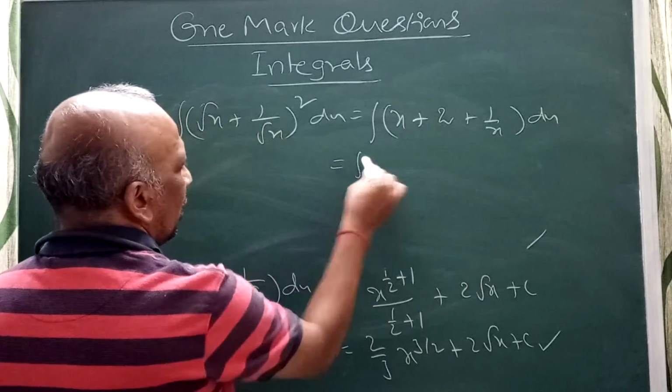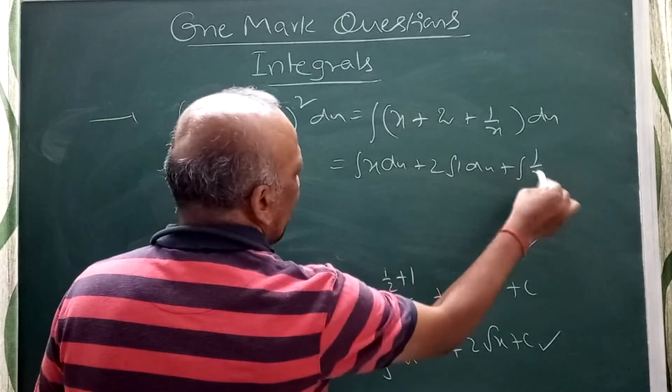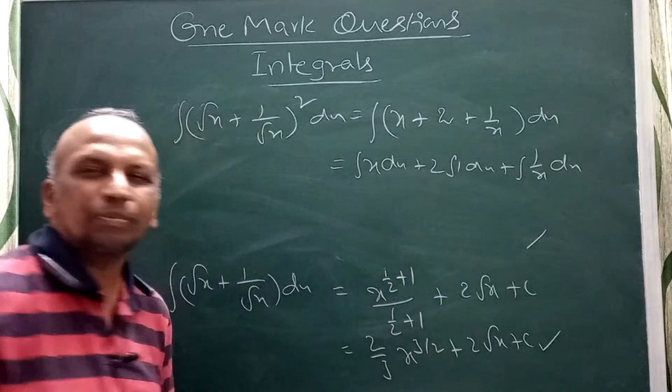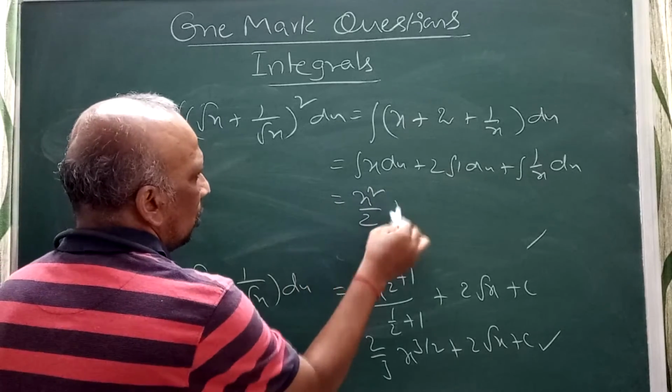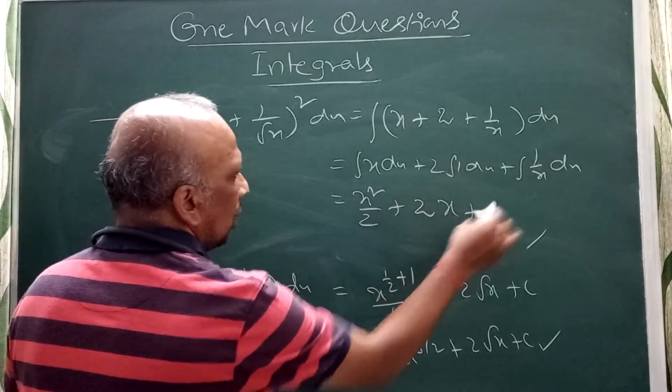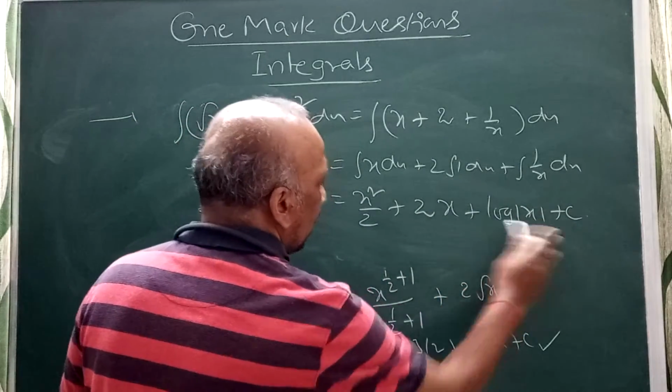I can write integral x dx plus 2 into 1 dx plus 1 by x dx. So x square by 2 plus 2 into 1 dx is 2x, plus 1 by x dx is log mod x, plus c. I can write like this, right?